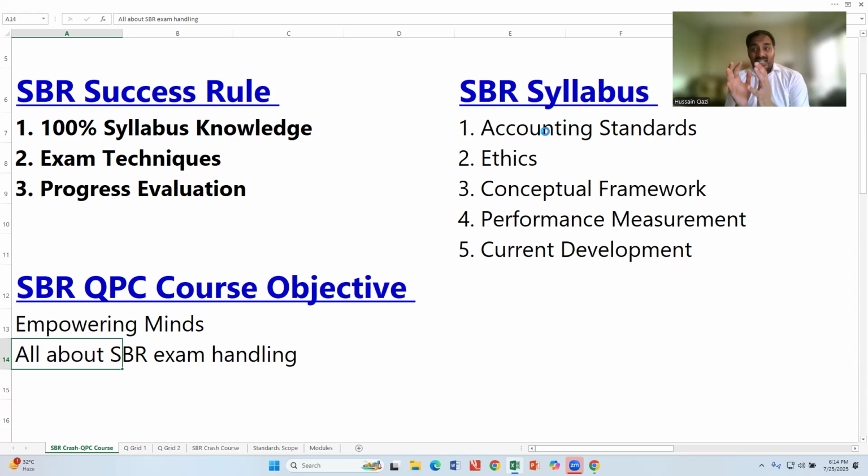Number 2, this course is all about how to handle SBR questions. You know there is a big challenge for students: how to handle the exam questions, or how to attempt the 100 marks of the exam during the examination hall. So God willing, if you register with this course, inshallah, you will be able to perform your questions by yourself and easily handle the exam questions.